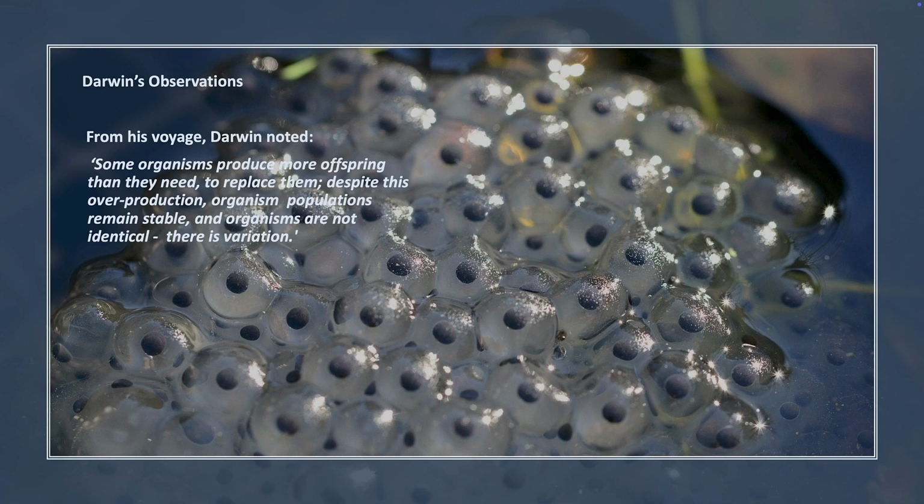Darwin made many observations. From his voyage he noted some organisms produce more offspring than they need to replace them. Despite this overproduction, organism populations remain stable and organisms are not identical. There is variation. Very important observation by Darwin.